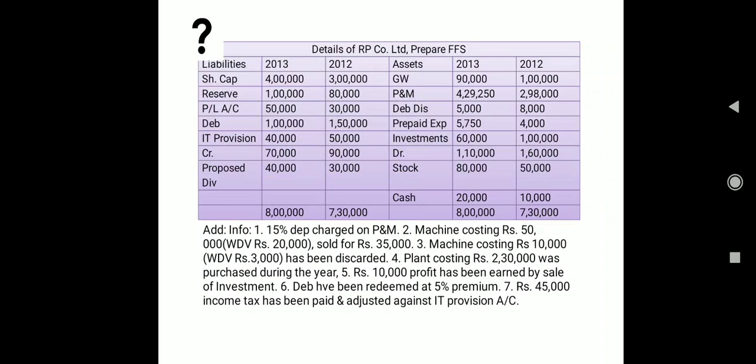Okay, so let's start with the liabilities. And just for a small change, last time I always gave you the older year in the first column of amount and then the newer year in the next column of amount. So here it is just an interchange, but never get confused.